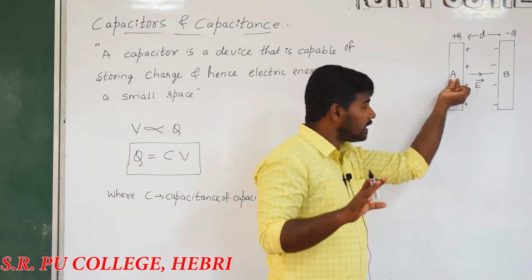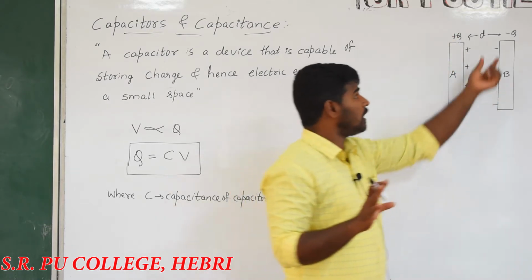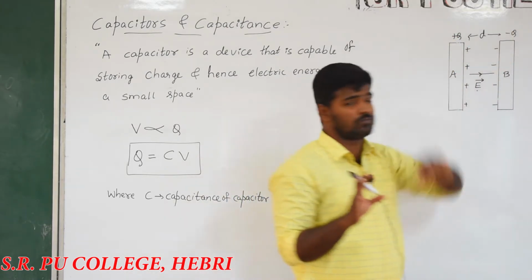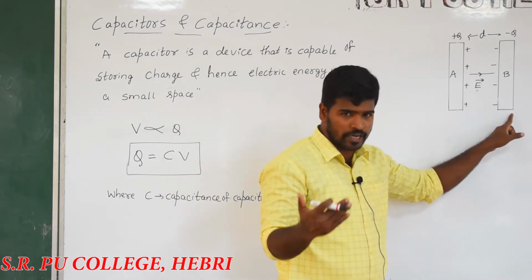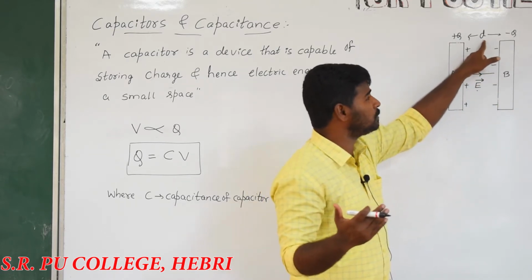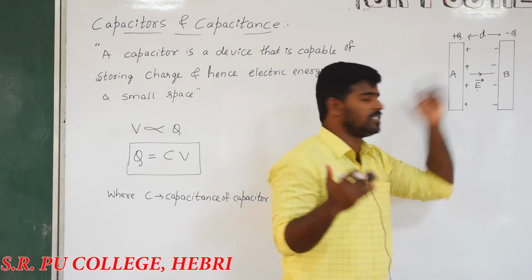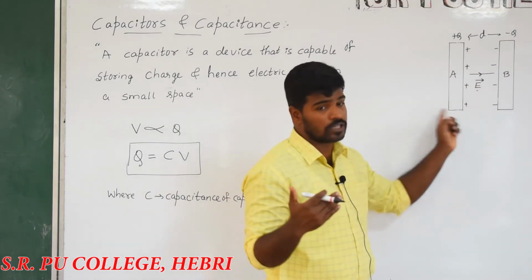The conductor A, which is having the charge, will be plus Q. The conductor B, which is having the charge, will be minus Q. These two conductors are separated by an insulated medium. There is a small distance between the two conductors, and the distance is expressed by d, in which there is a presence of electric field. Is it clear? There is a presence of charge carriers over the conductors A and B.